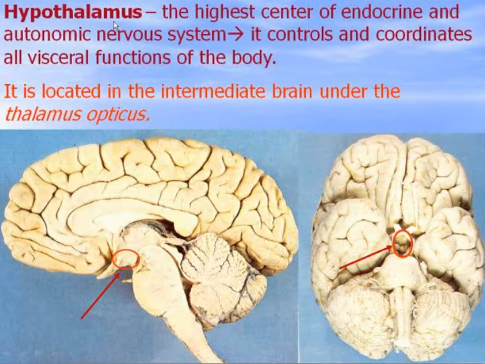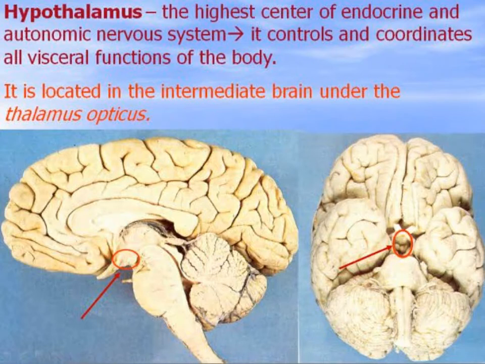Hypothalamus, the highest center of the endocrine and autonomic nervous system. It controls and coordinates all visceral functions of the body. Hypothalamus is located in the intermediate brain under the thalamus opticus.